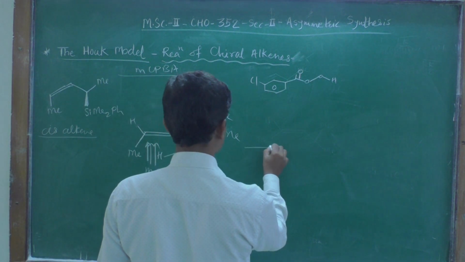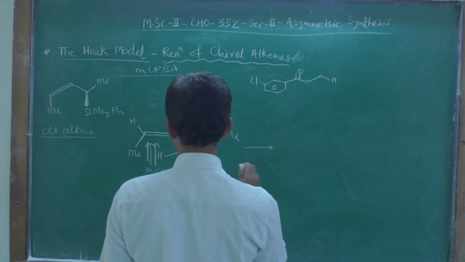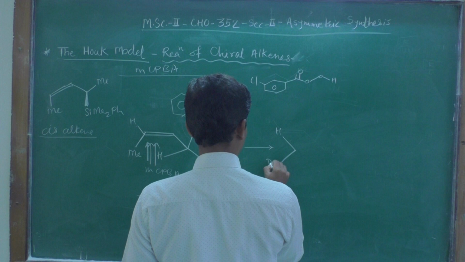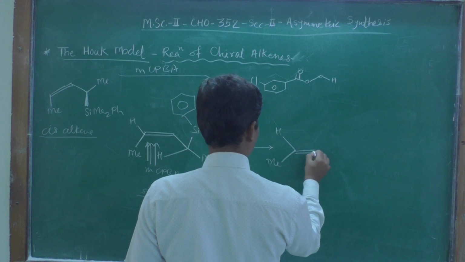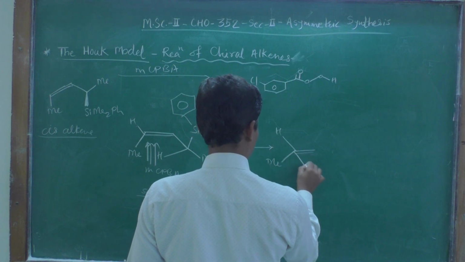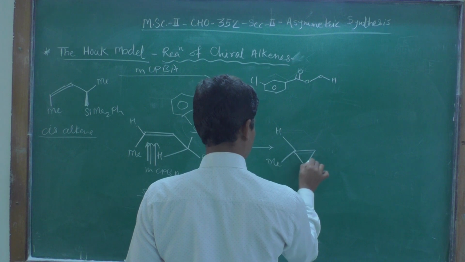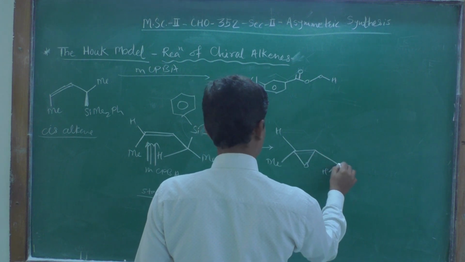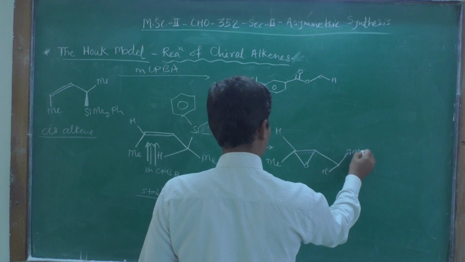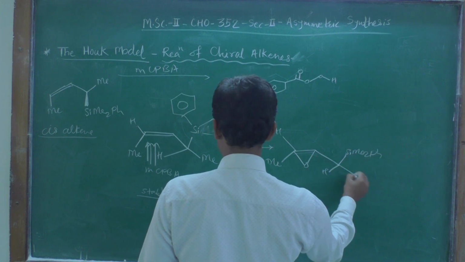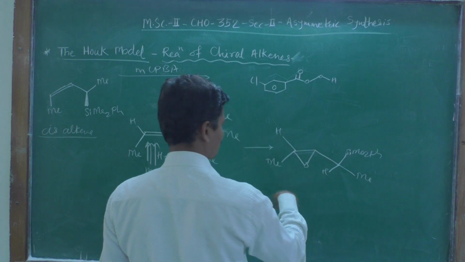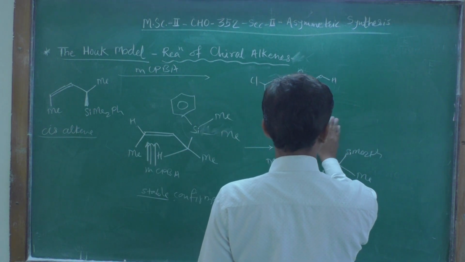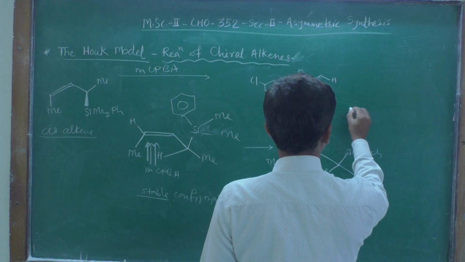And you will get this molecule, this epoxide, with H, methyl, and here the chiral SiMe2Ph and here methyl. So this will be the product. How will you write the stereochemistry of this product? It will be like this.